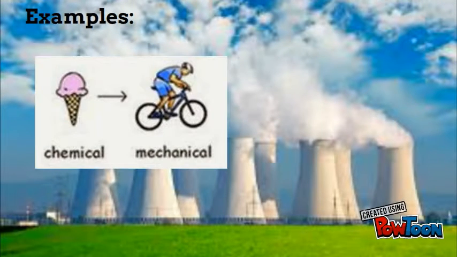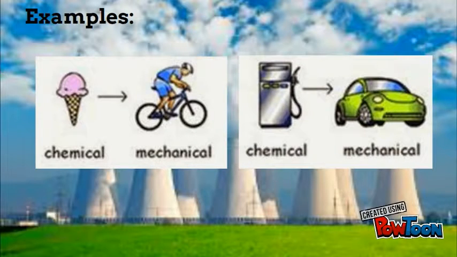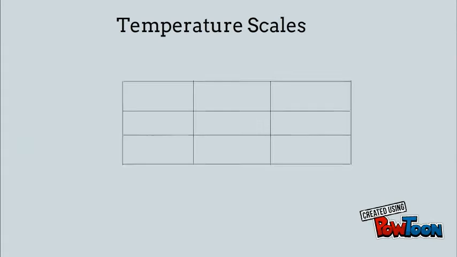Some more examples include the chemical energy in the food can be converted into mechanical energy as we move and jump and ride bikes or whatever it is we do. And then lastly, the chemical energy in the gasoline is used to move the car, so the chemical energy is transformed into mechanical energy in this example.